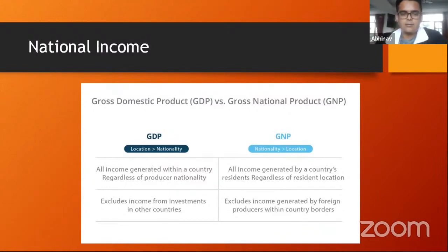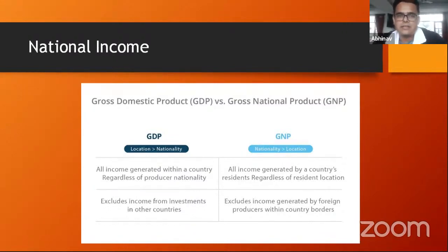So this concept wherein you eliminate all the income generated from the value of goods and services produced by nationals or companies of other countries, then whatever is left is known as the gross national product.